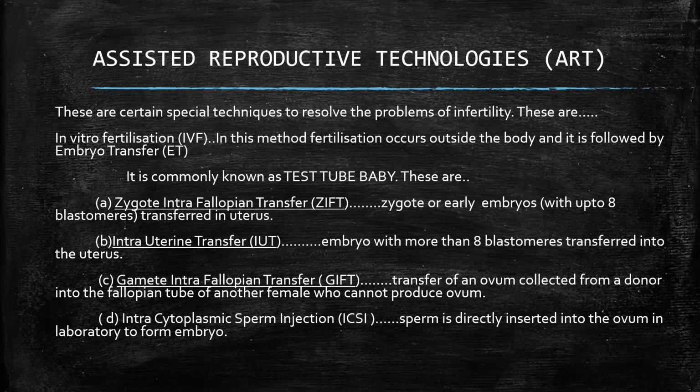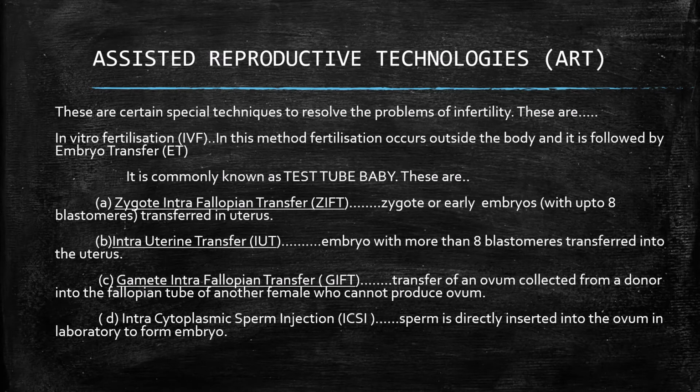The various common ARTs are: first, zygote intrafallopian transfer, that is ZIFT. The zygote or early embryo, the blastomere, up to the 8 cell stage, is made in the laboratory only. It means the fertilization occurs in the test tube. After fertilization, the zygote must reach the blastomere condition, and then that blastomere is implanted in the uterus of the female. So this is the first method.